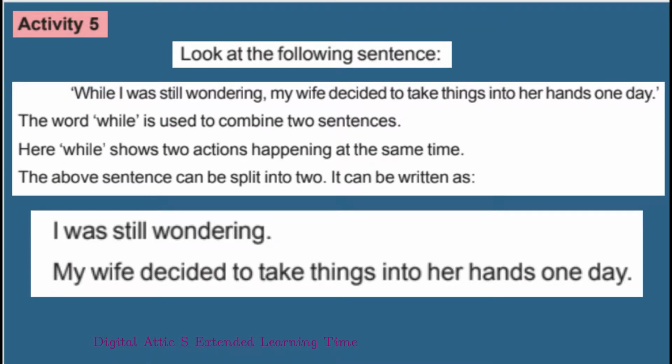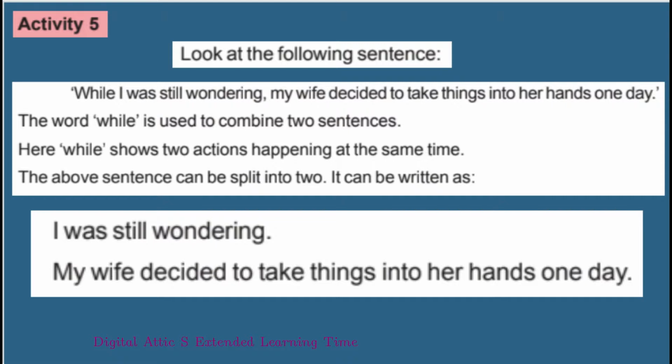Activity 5. Look at the following sentence. While I was still wondering, my wife decided to take things into her hands one day. The word while is used to combine two sentences. Here, while shows two actions happening at the same time.